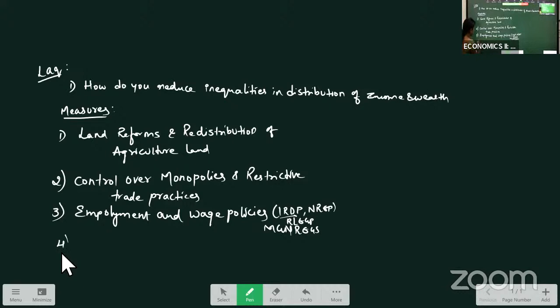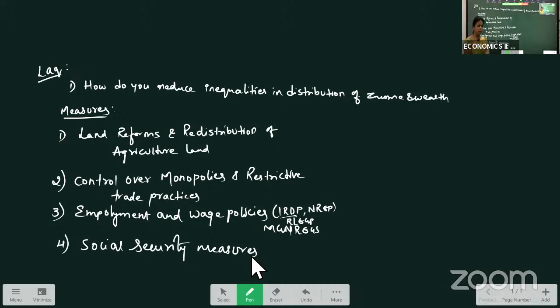The next measure they have taken is social security measures. To reduce income inequalities, for poor people and others, we have social security measures. Social security means what? Security is provided to them in society. For example, a worker is working in an organization.